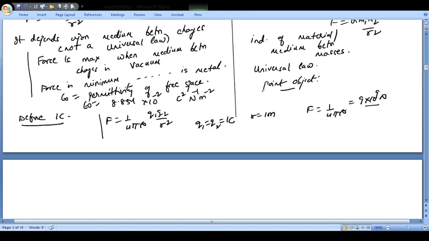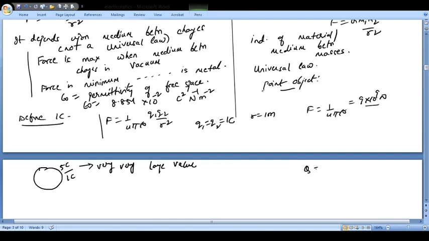Now you will say, ma'am, if I have a body with a charge of 5 coulomb on it. But 5 coulomb charge is a very large value. 1 coulomb charge is also a very large value, because you will see that so many electrons will be required to make a charge of 1 coulomb.